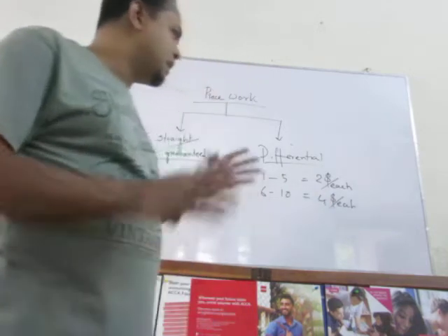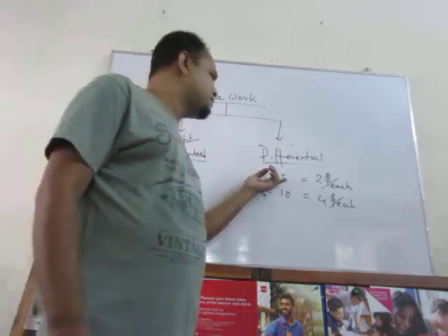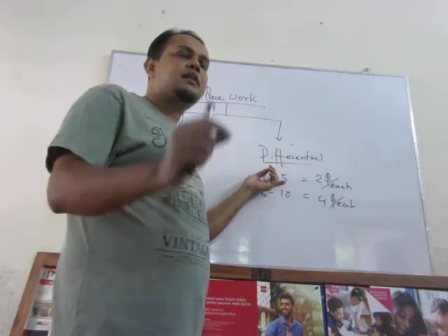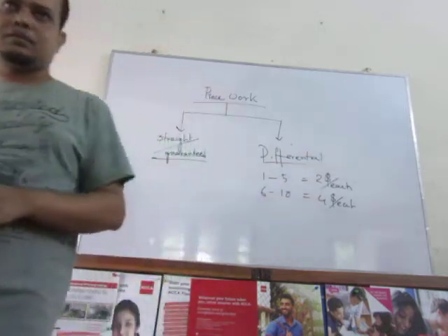Suppose on any particular day an individual completes 5 t-shirts, that is, 1 to 5. In that case, for each t-shirt he will be provided $2. That means he will be provided $10.